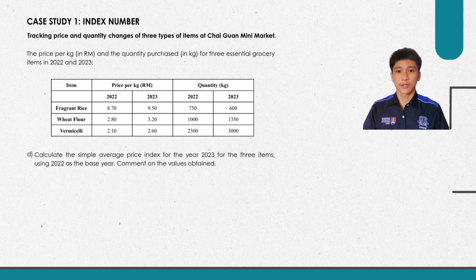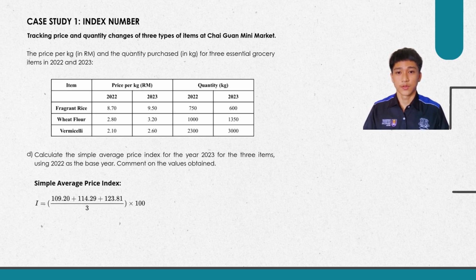Question D. Calculate the simple average price index in 2023 for the three items using 2022 as the base year. To calculate the simple average price index, compute all the simple relative price index for each of three items in 2023 and then divide by the number of items which is 3. We got 115.77. So the price in 2023 is increased by 15.77% compared to 2022.